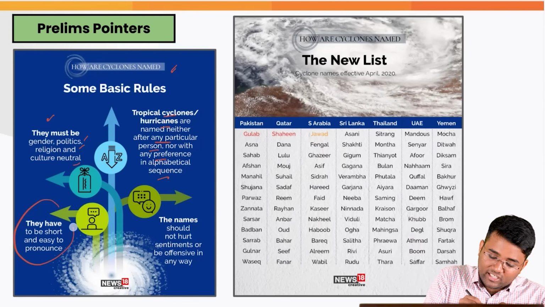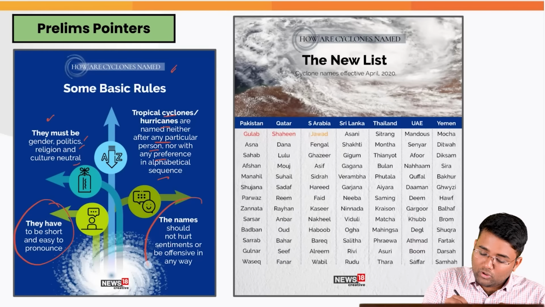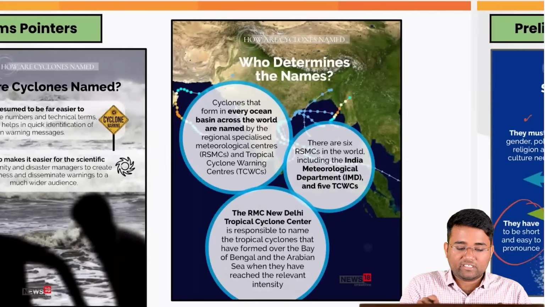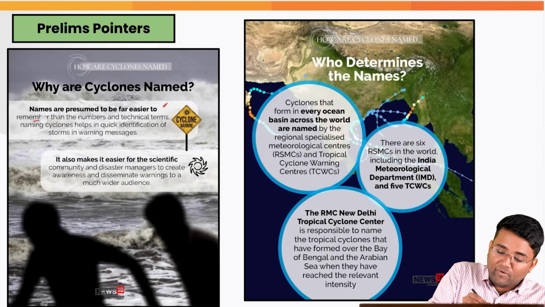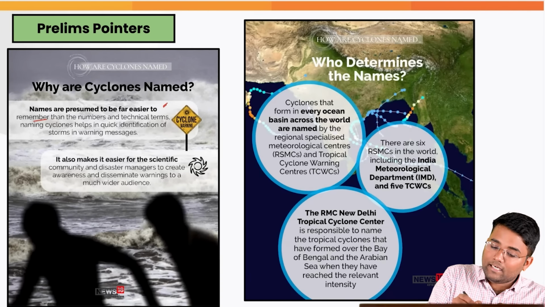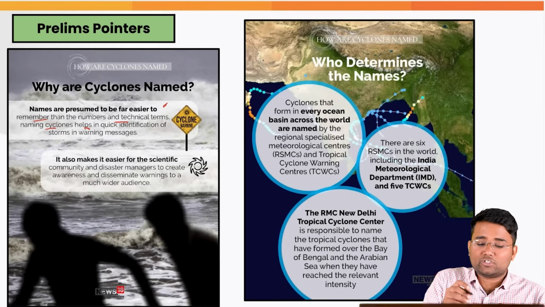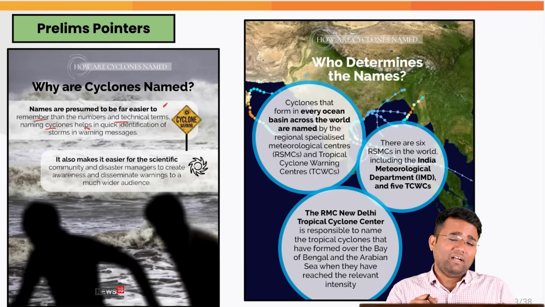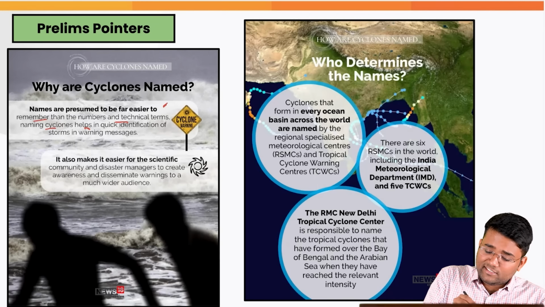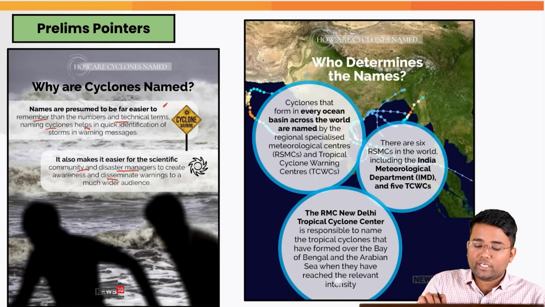They have to be short and easy to pronounce. The name should not hurt sentiments or be offensive in any way. And these are presumed to be far easier to remember than the numbers and technical terms. Naming cyclones helps in quick identification of storms in the warning messages that are given on radio devices, etc. It also makes it easier for the scientific community and disaster managers to create awareness and disseminate warnings to a much wider audience.